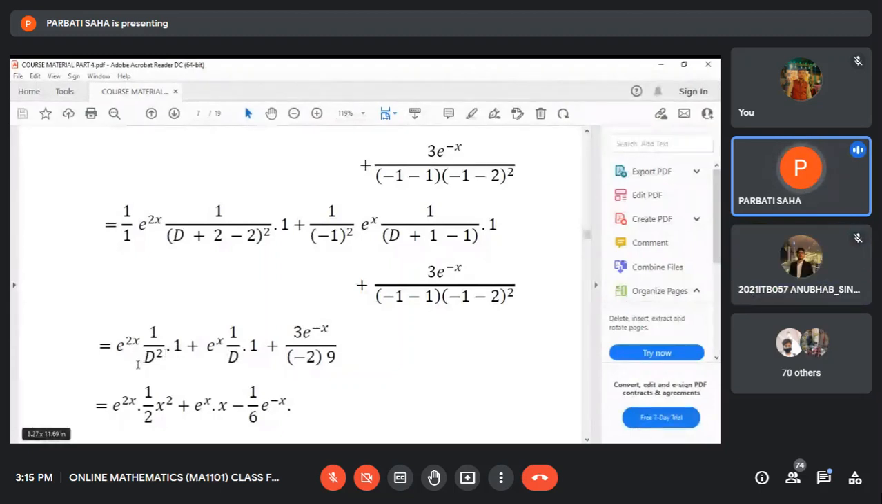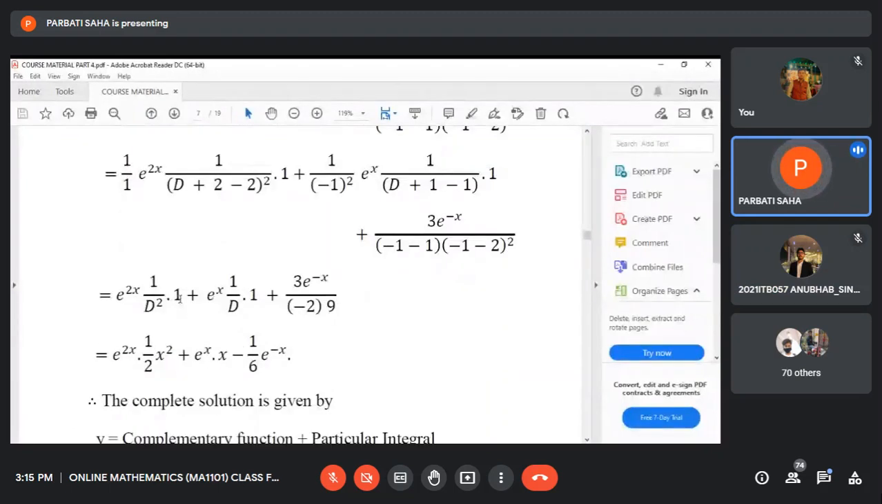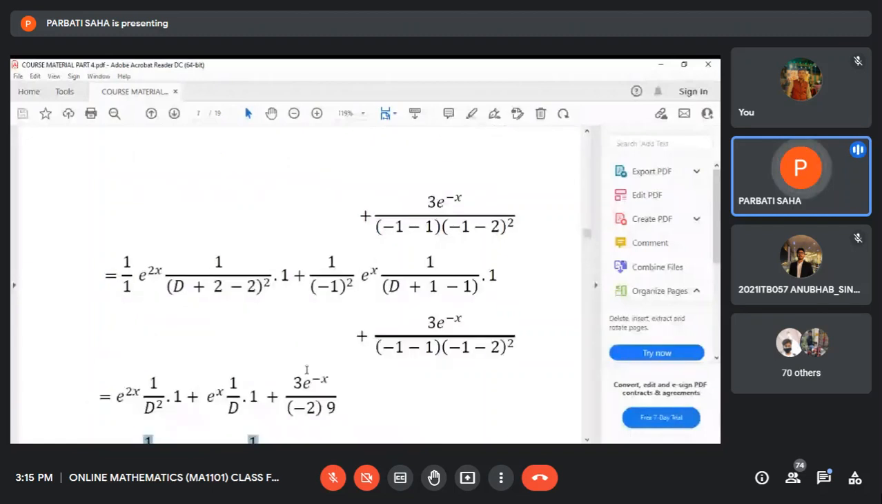So 1 by d square operating on 1 means integrate 1 first time, that will give you x, and again integrate x with respect to x, that will give x squared by 2. But here in the second term, 1 by d operating on 1, so you just integrate 1 with respect to x, that will give x only. And this is the simplified value of the particular integral.